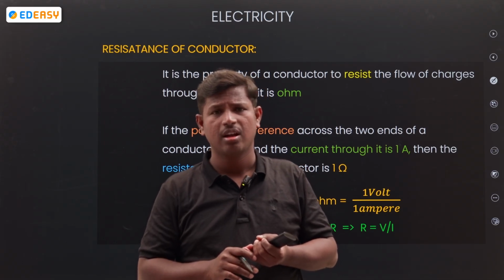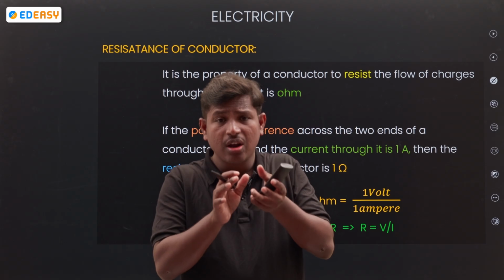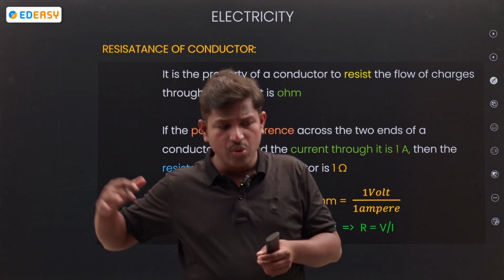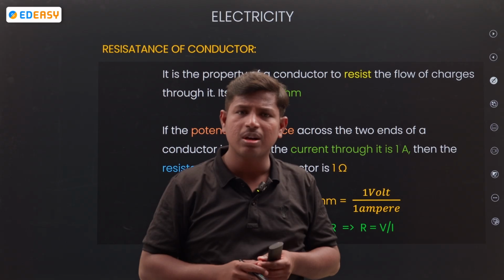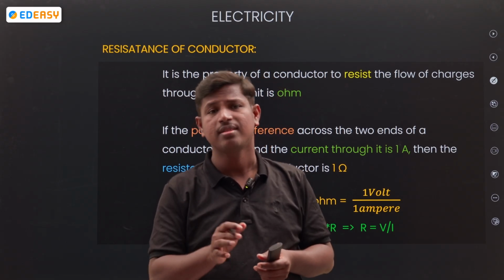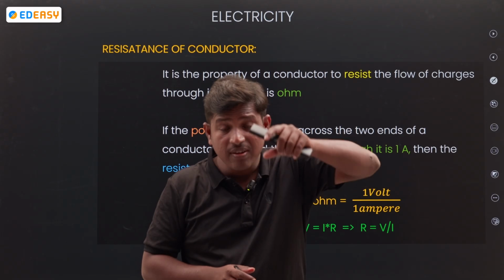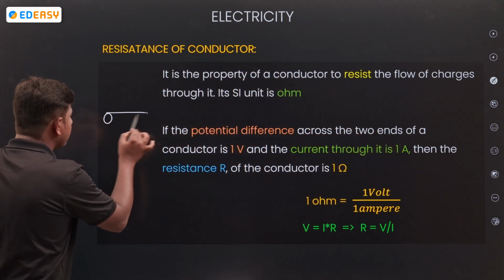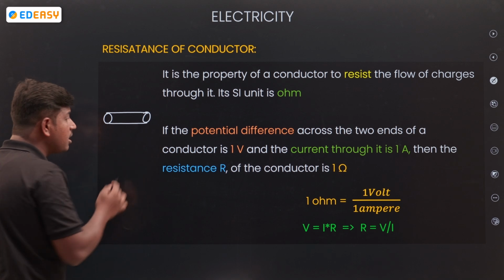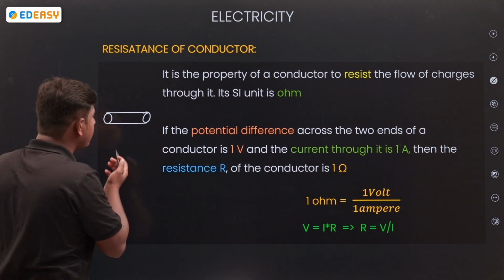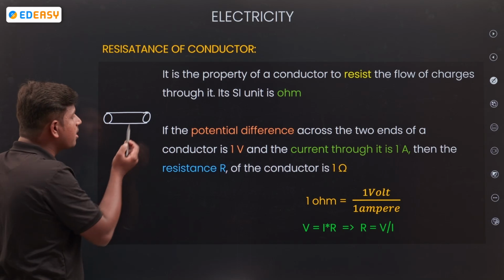They are creating opposition. Speed breakers will be there. If you are going at high speed, what do the speed breakers do? They reduce the speed, right? So in conducting materials also, speed breakers are there.